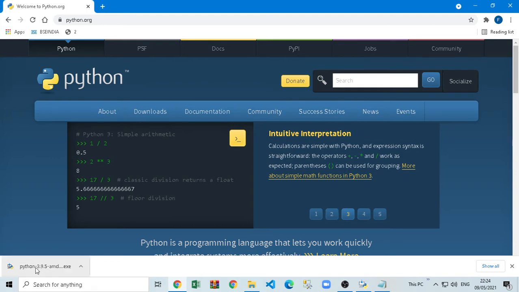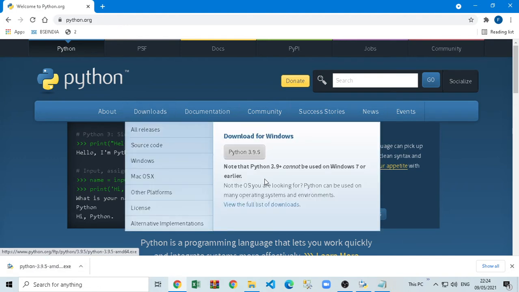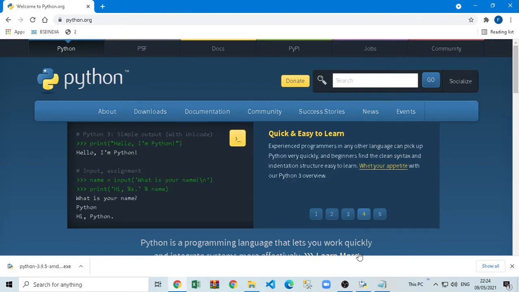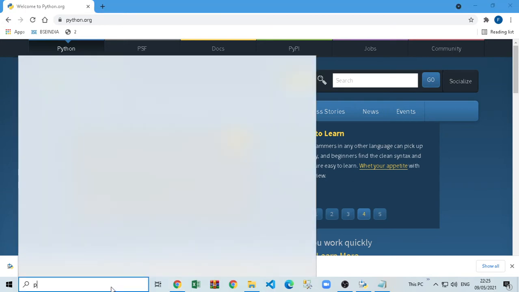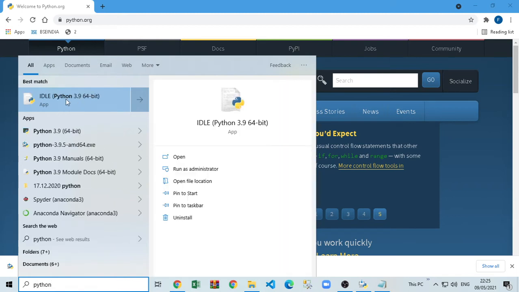You just have to click on this software and then next and finish. Within 2 minutes it will install inside your PC. The software name is Python IDLE software. In my PC it's already installed, so I'm going to just search here Python and you can see there is one IDLE window is open. There are other things also, but use this one only, IDLE.